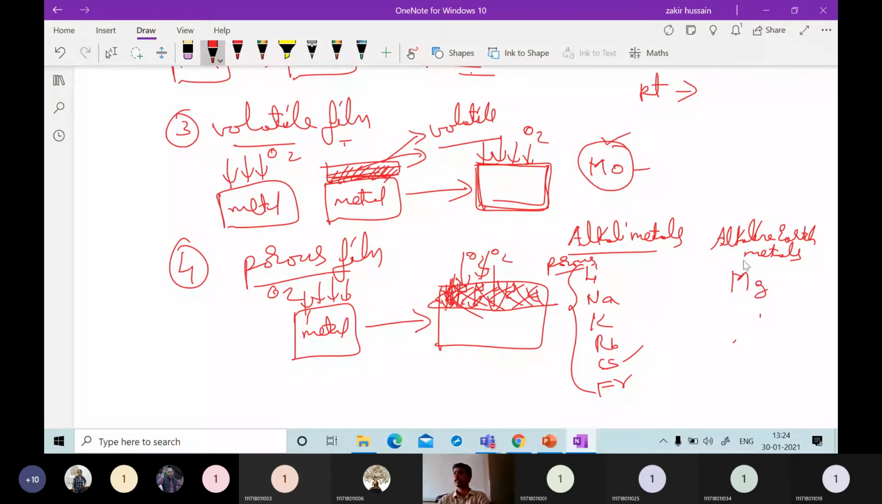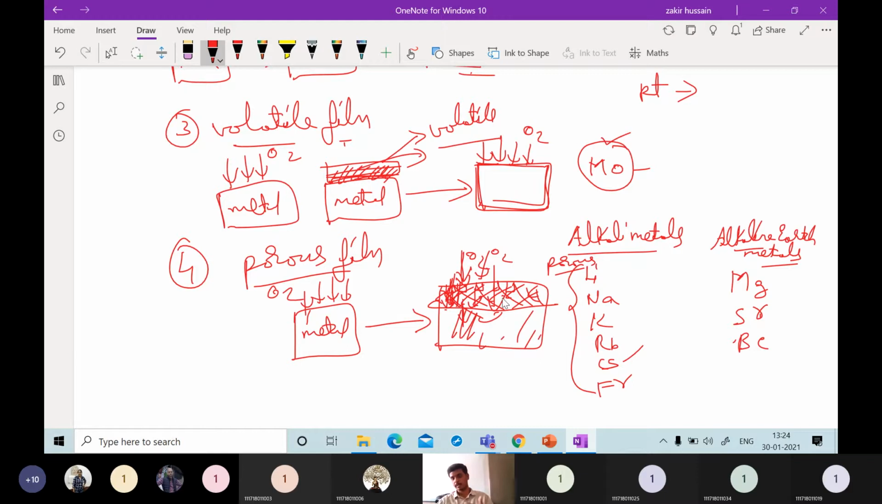Okay, magnesium is one type of alkaline earth metal that can form a porous film. Then strontium, Sr, can also form this porous film. Then beryllium is another type of alkaline earth metal. So these are the popular examples which can form the porous film on the structure. When they form the porous film, that film gives oxygen direct access beneath the surface of the metal, so it will corrode to a large extent.